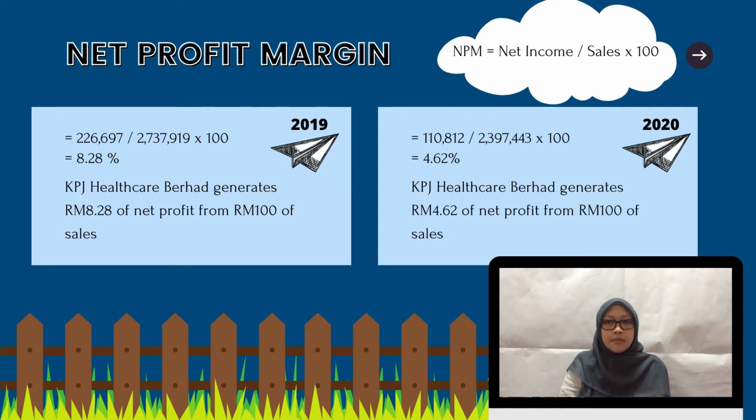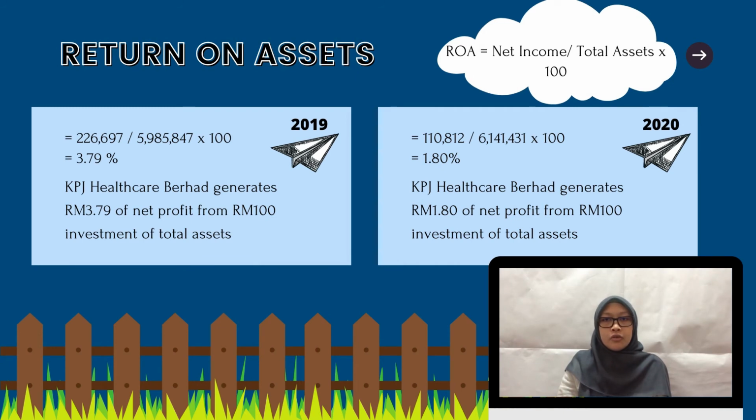This shows that KPJ Healthcare Berhad is only able to generate 4 ringgit and 62 cents of net profit from 100 ringgit of sales. By referring to the differences, we can see that KPJ Healthcare Berhad's net profit margin is better in 2019. The fourth ratio is return on total asset ratio.